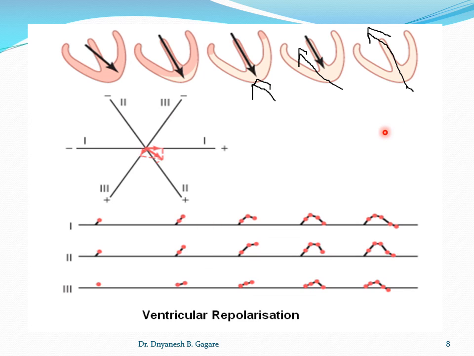If you compare with the atria, there in the atria the repolarization wave is negative. So I think students you followed it, and then we'll proceed. Up to this point, students, we studied depolarization and repolarization in the atria, and depolarization and repolarization in the ventricle, which are the causes of the waves on ECG. Again, we'll come there.